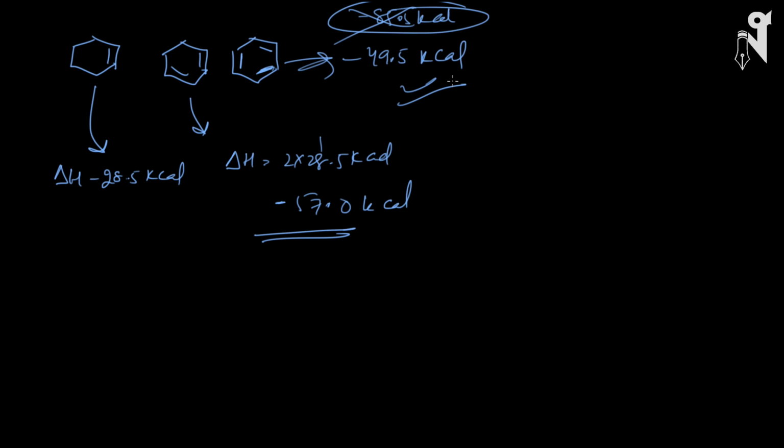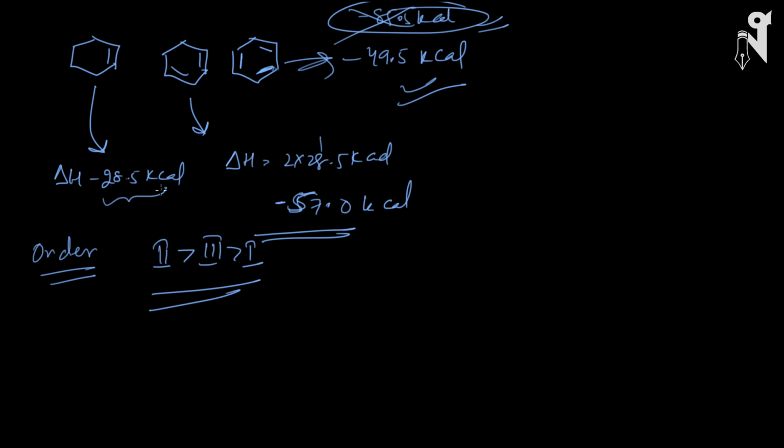So this was the expected calculated value, and this is the actual observed value. So the three different values we have seen, and on the basis of this, we can write the total order of heat of hydrogenation. According to these values, your second should have the maximum heat of hydrogenation, then comes your third, and then comes your first, because the first has the least released value, then comes your third one, then comes your second one. So this is how your order of heat of hydrogenation should be.